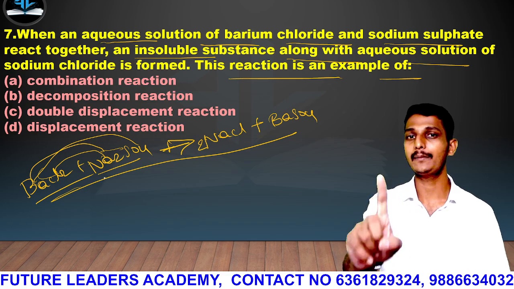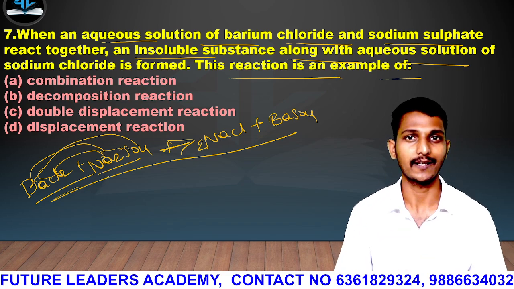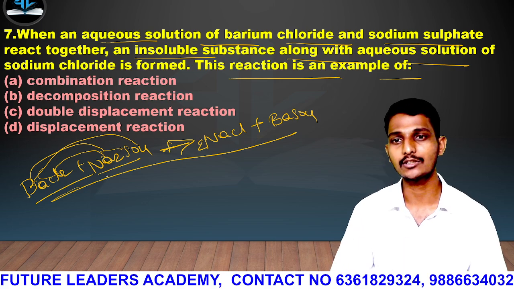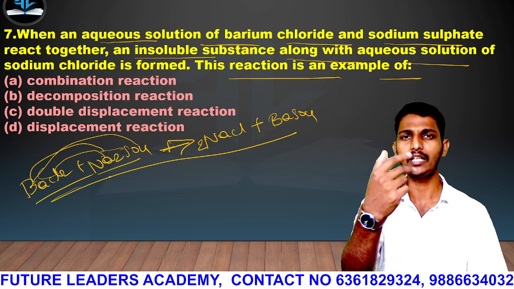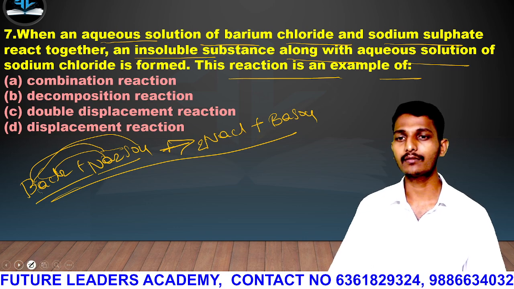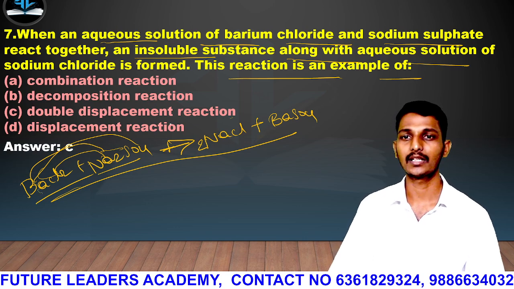If it is happening with one element and a compound, that is a displacement reaction. A double displacement reaction takes place in the presence of two compounds. Any two compounds it can be done. So the answer will be C, that is double displacement reaction.